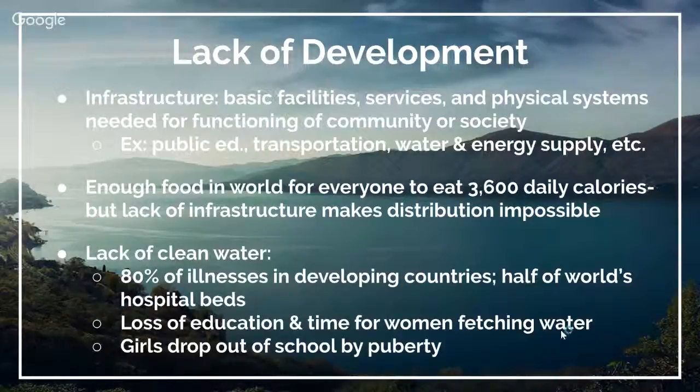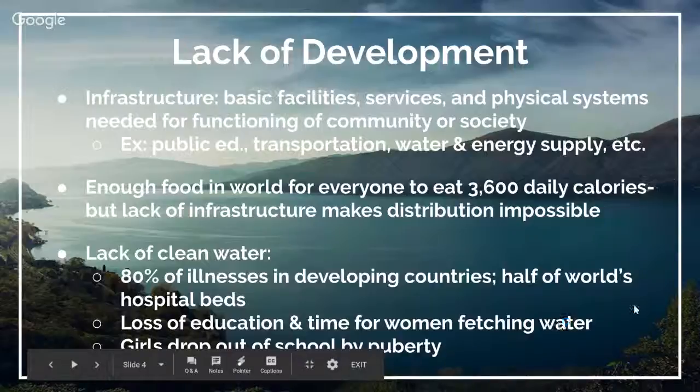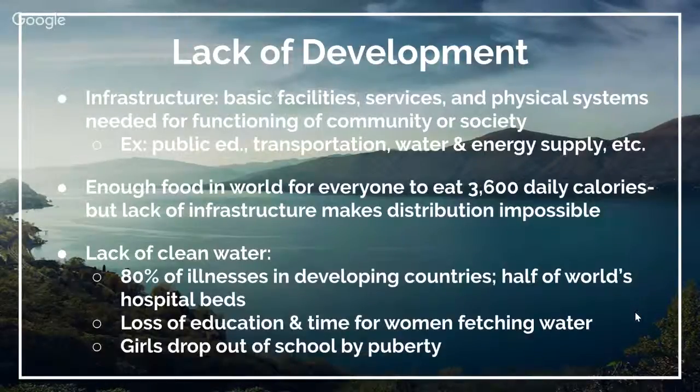And then, I probably don't have to get into details here, but just based on biology, many women drop out of school by puberty. If there's no running water, if there's no plumbing systems, then once their cycles start, many of them are not able to stay in school. So lack of clean water is definitely very much a woman's issue throughout the world.